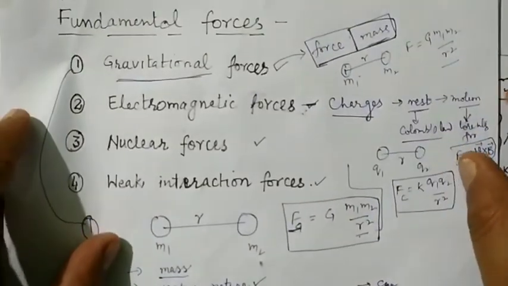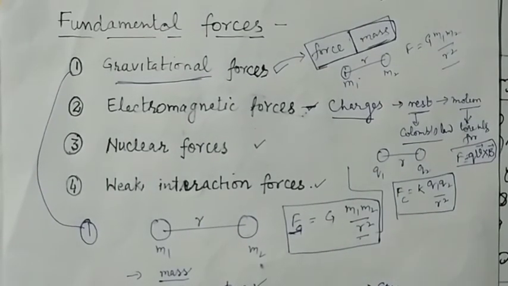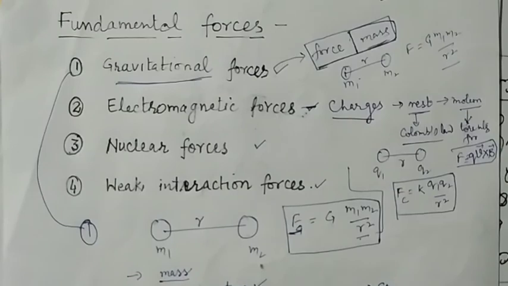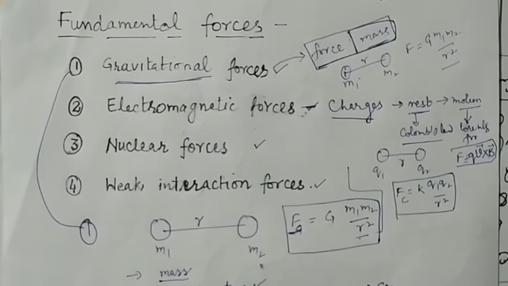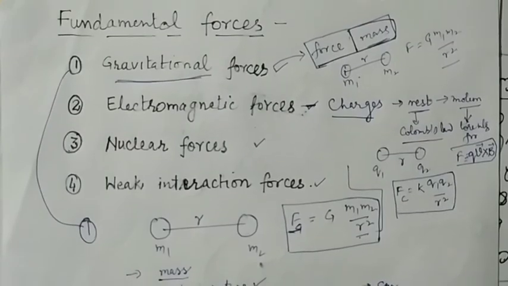So there exist 4 fundamental forces. Gravitational force is the force between the masses. Electromagnetic force is the force between the charges, either at rest or in motion. Nuclear force is between the nucleons, and weak interaction force acts when the electron is released. So this is all about this much.